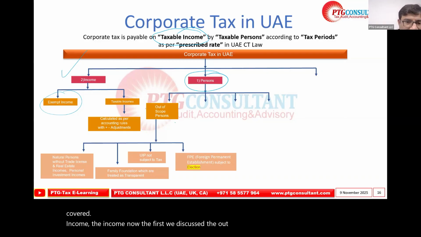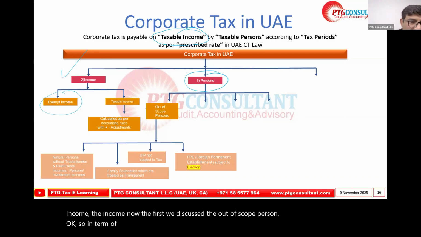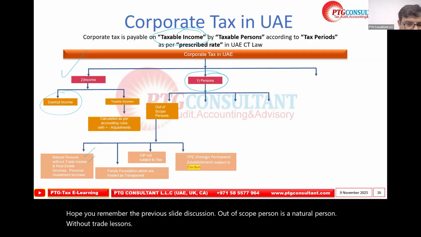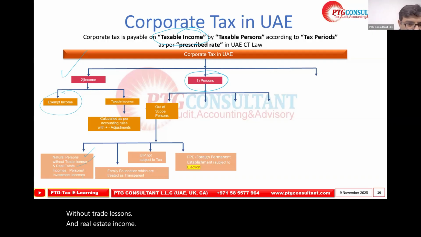In terms of the out of scope person, the natural person, hope you remember the previous slide discussion. Out of scope person is a natural person without trade licenses and real estate income, personal investment income. These are out of scope.